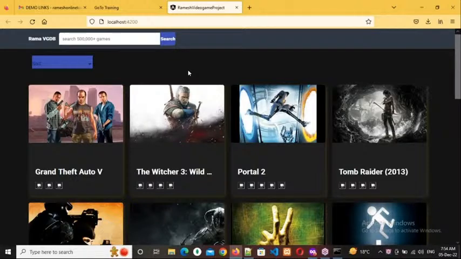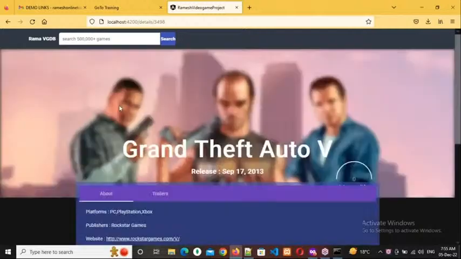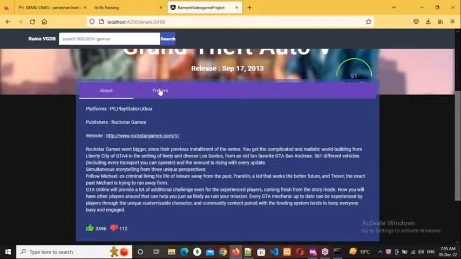Understanding my point? So what is this? How many types of video games are there? In which devices are they available? Android, iOS, PlayStation, Xbox. All that information I will provide. And if anybody goes to that application, they will find some trailer. If they are interested, they will purchase that video game and play it at home. One of them is Grand Theft, Witcher, Portal, Tomb Raider, like that. For example, here, Grand Theft, all those things, Siege and trailers.